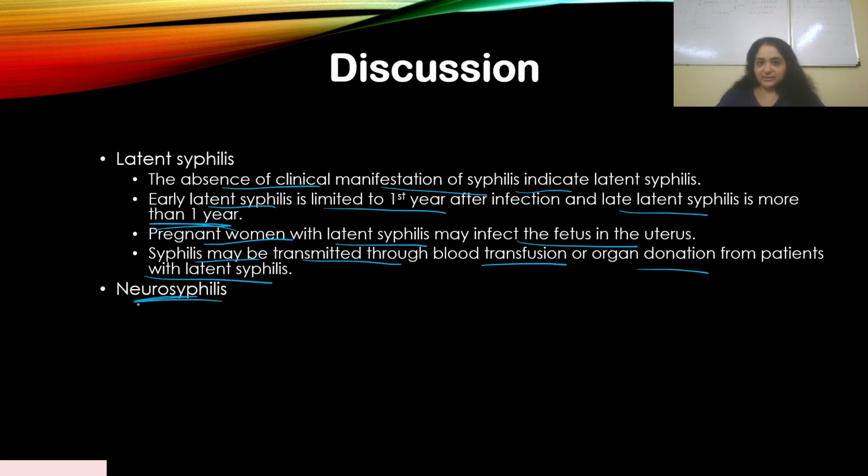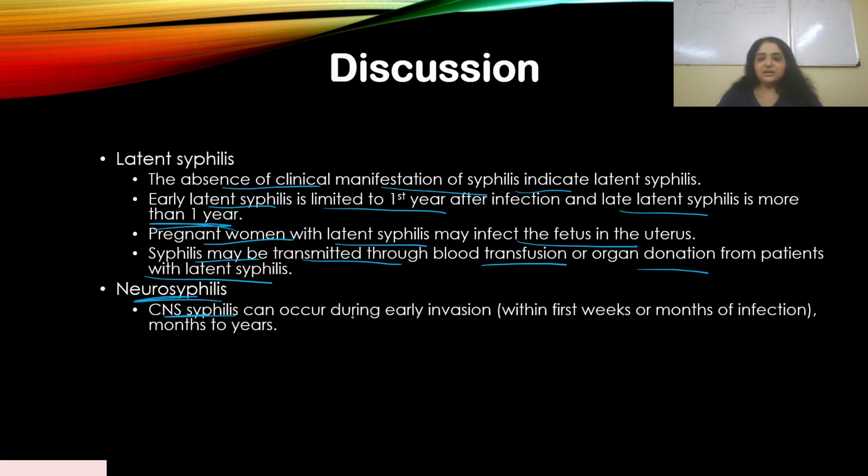Now, what is neurosyphilis? CNS syphilis can occur during early invasion, within the first weeks or months of infection, and from months to years. So the CNS begins to get involved during syphilis. We saw the other ways by which syphilis infects the body: you see the skin rashes, lymphadenopathy, the chancre, a painless ulcer. But the CNS also begins to get involved. It's called neurosyphilis, which can occur during early invasion within the first weeks or months of infection, 2 months, 2 years.